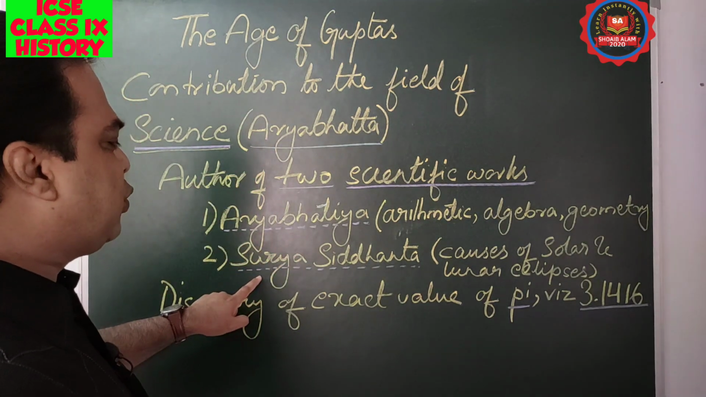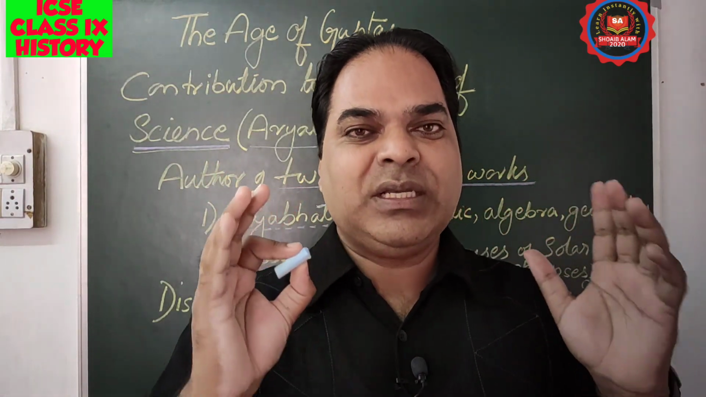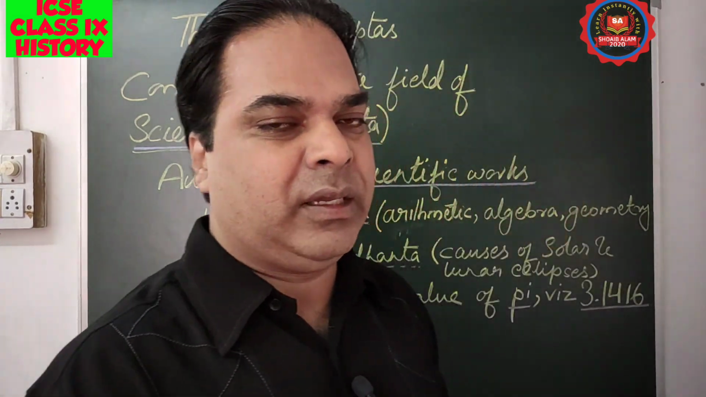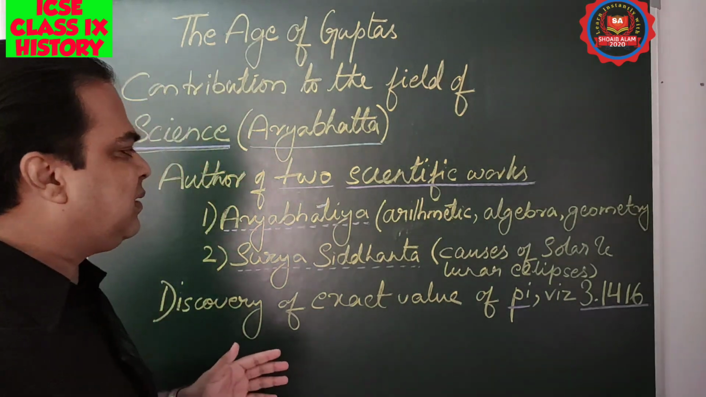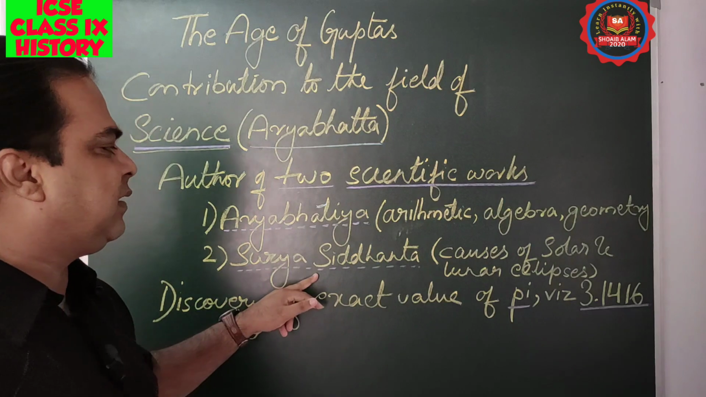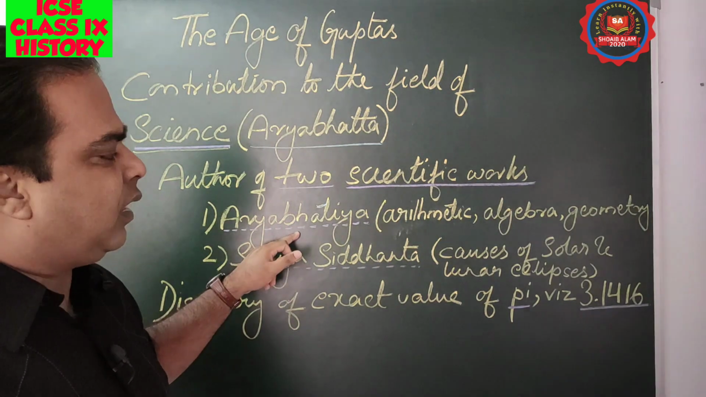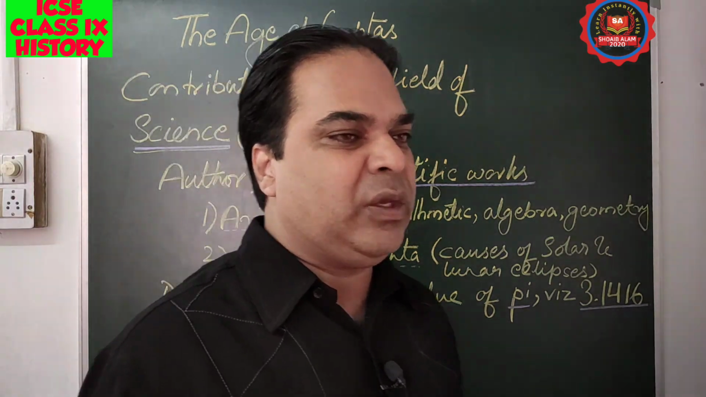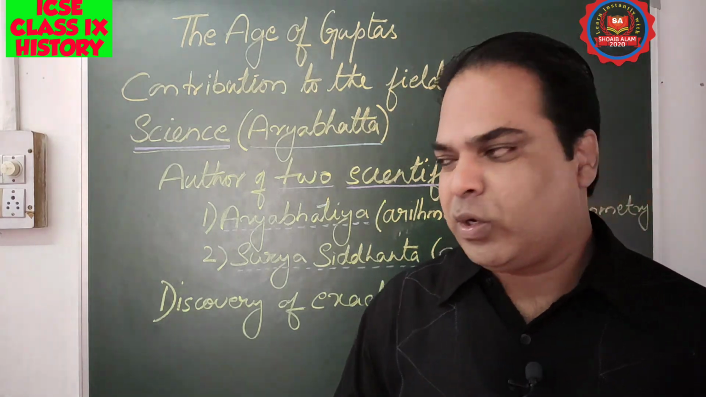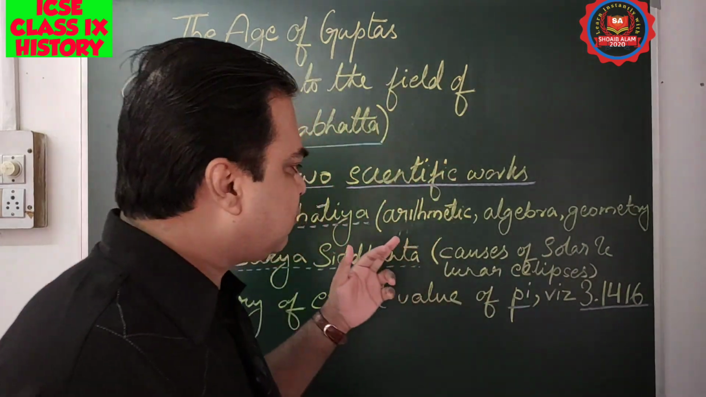The next one was Surya Siddhanta, Surya meaning sun. These were the two important works of Aryabhatta, and we will focus a little on what is mentioned in these books. Aryabhatta is one of the monumental works of Aryabhatta, and it deals with arithmetic.